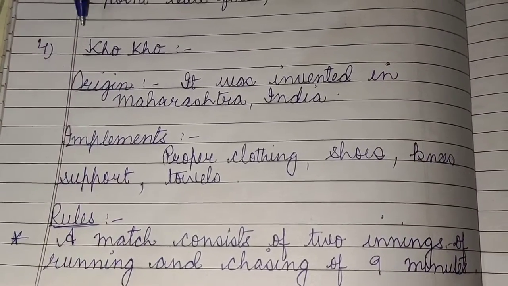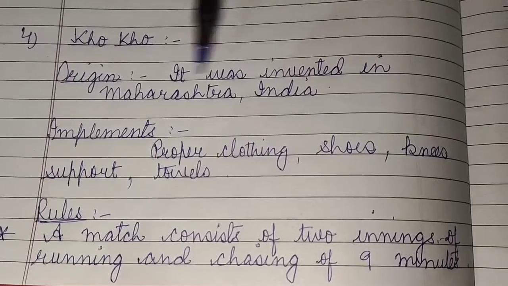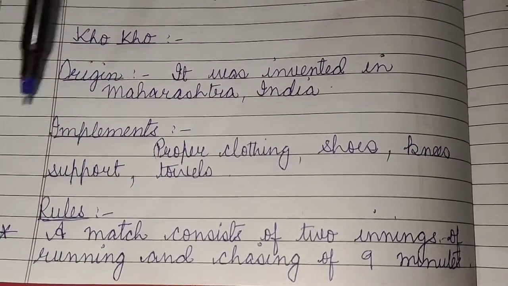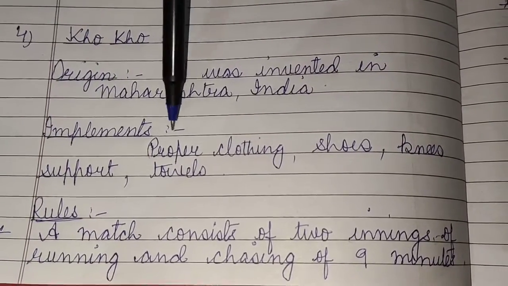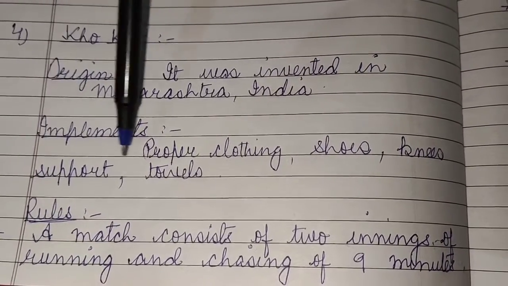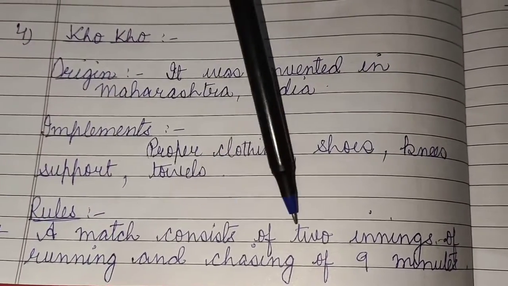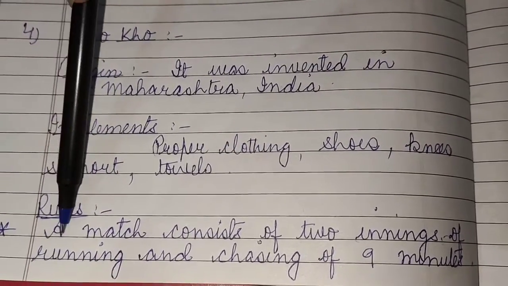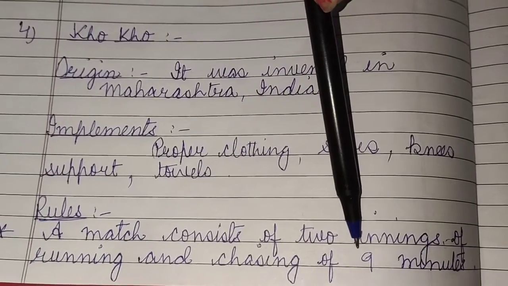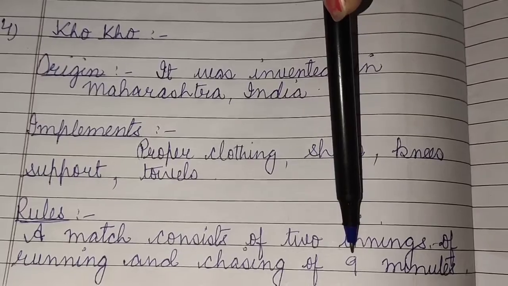Number 4, Kho-Kho. Origin: it was invented in Maharashtra, India. Implements: proper clothing, shoes, knee support, towels. Rules: a match consists of 2 innings of running and chasing of 9 minutes.